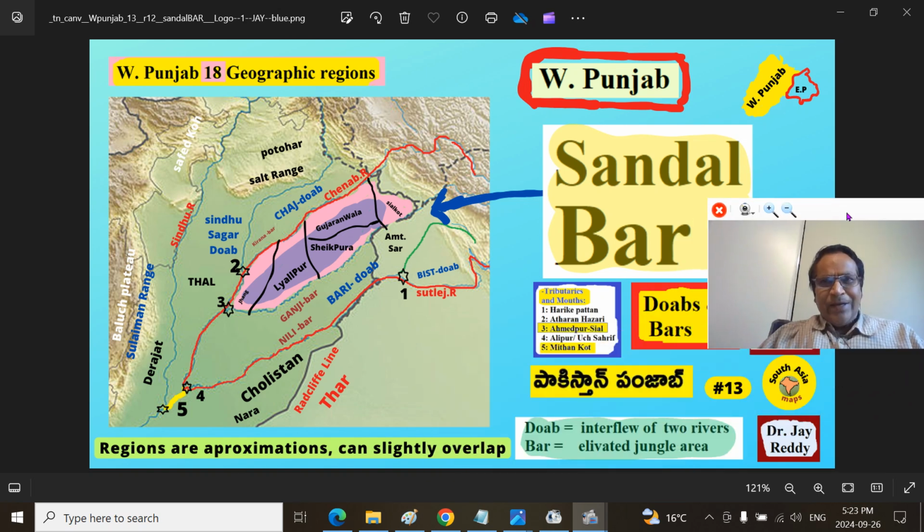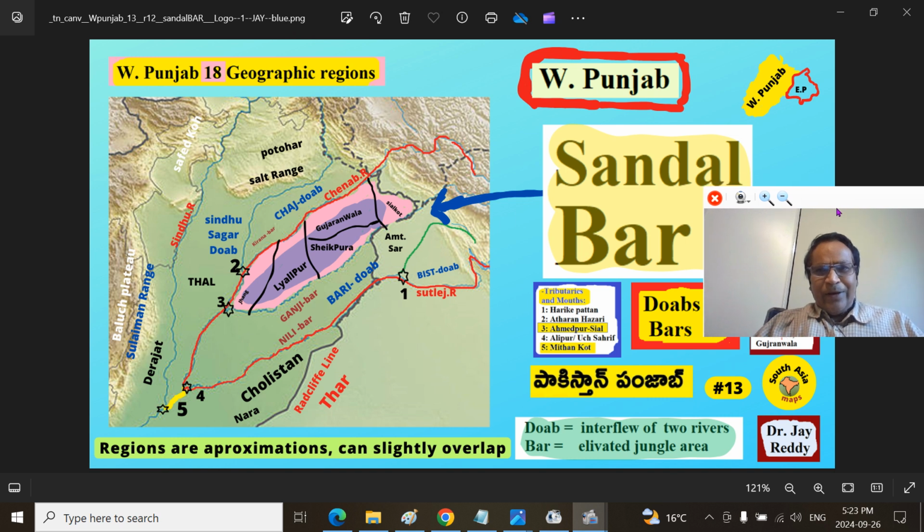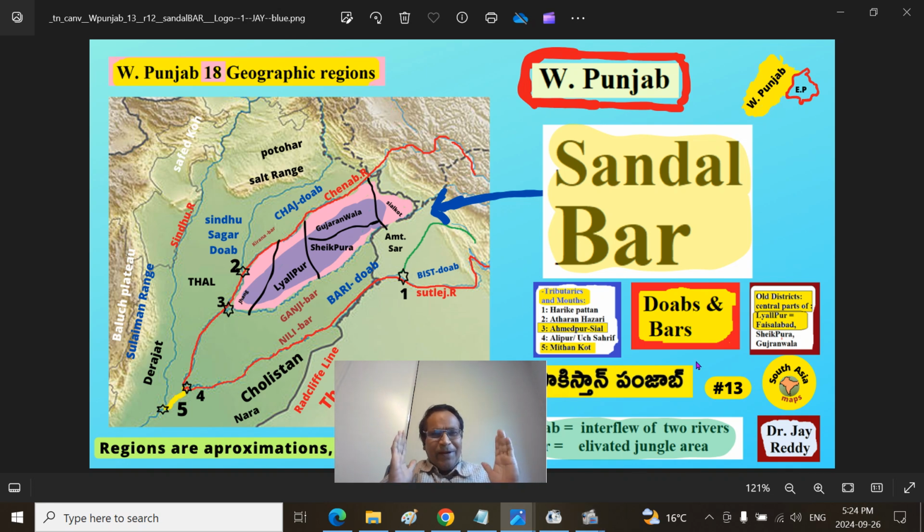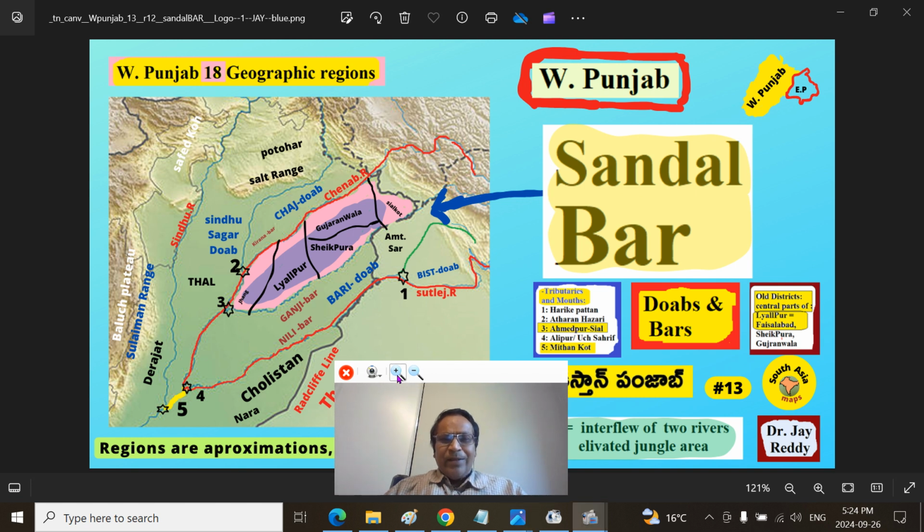Mitronam, today we are continuing our West Punjab series, that is Paschim Punjab series, Maghreb Punjab or West Punjab, west of the Radcliffe line. The point of today's discussion is very, very interesting. That is the Sandal Bar, a geographic or physiographic region of Paschim Punjab, that is enclosed or encased within the entire